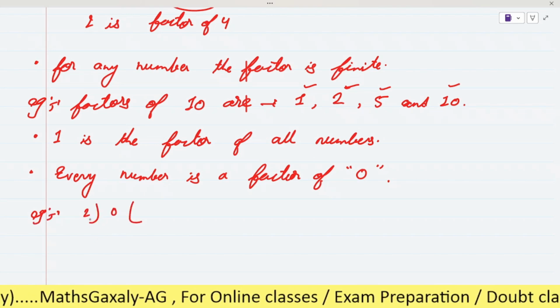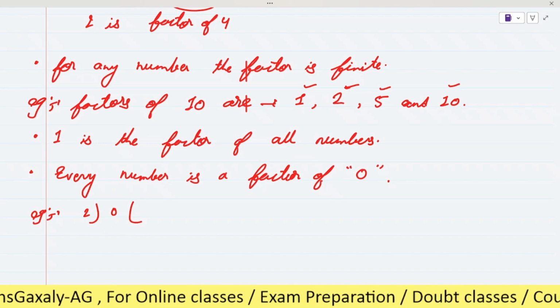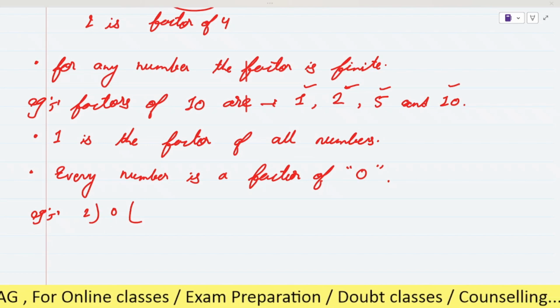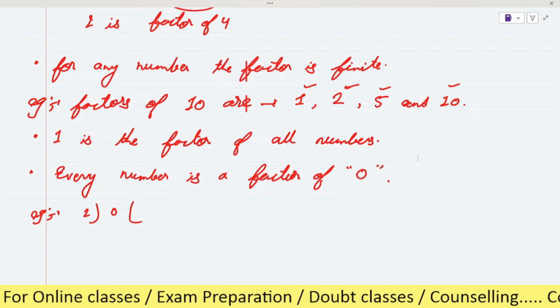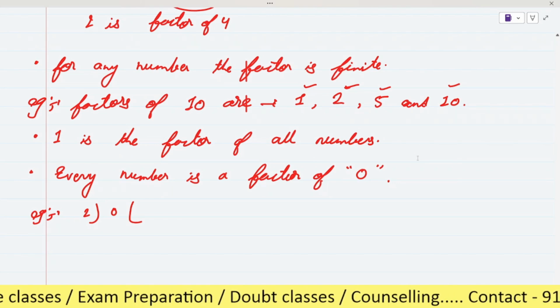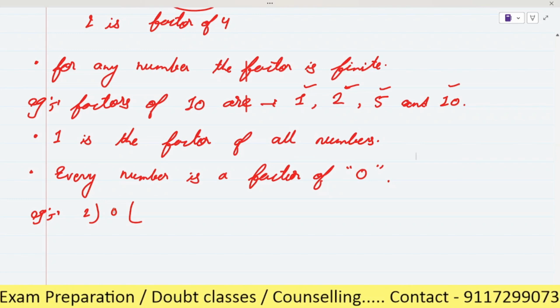In the table of 2, in how many times will we get 0? In 0 times. Very good.